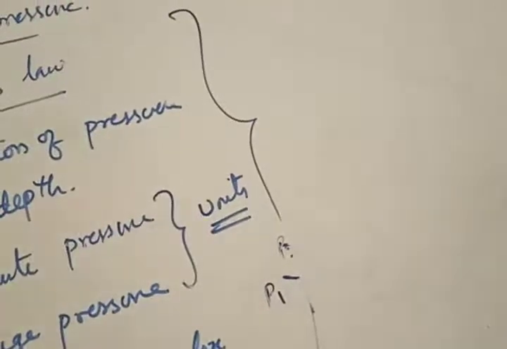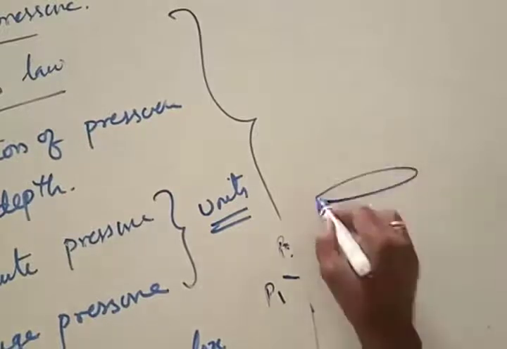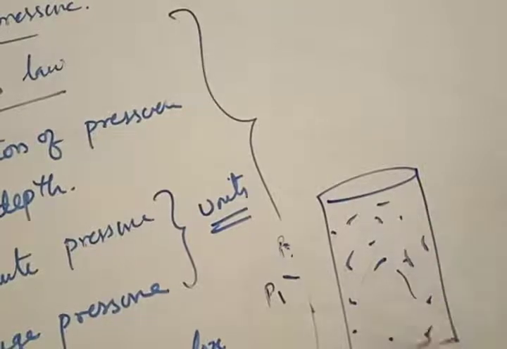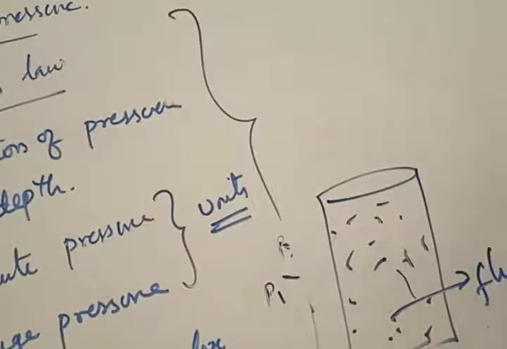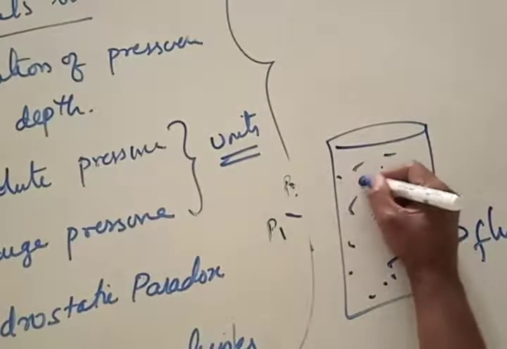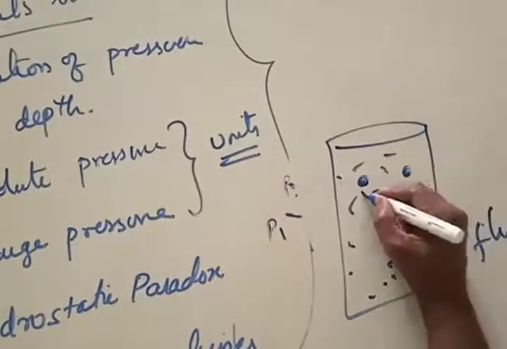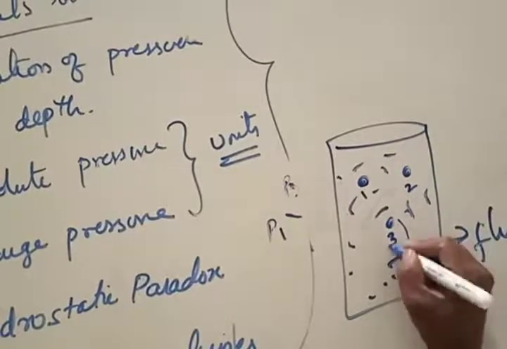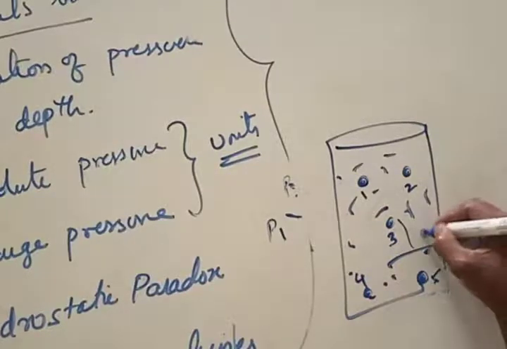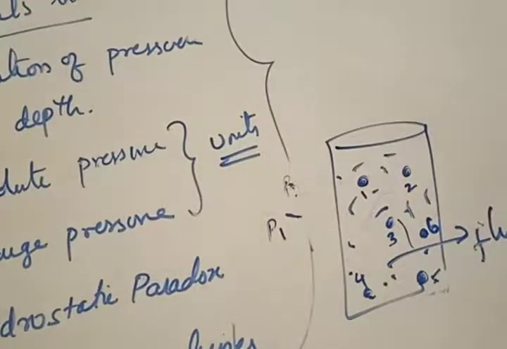Now, just to know whether you understood this or not, I'm going to give you an example. Consider a jar filled with fluid. What kind of fluid is this? This is a fluid at rest, because in a jar the fluid will not move. Now let me say there is particle 1 here, particle 2 here, particle 3 here, particle 4 here, particle 5 here, particle 6 here. Now can you name which particles will have the same pressures? Which particles will have different pressures?